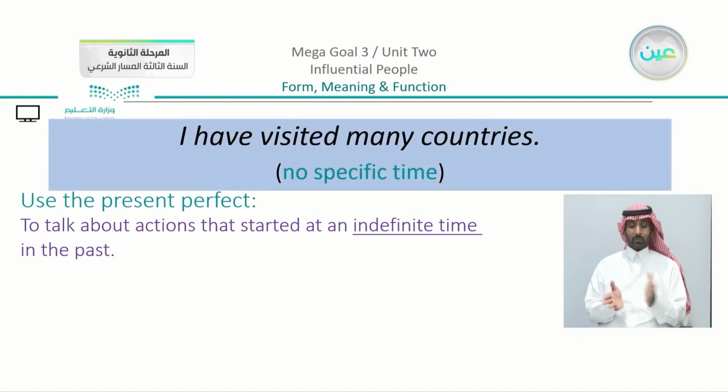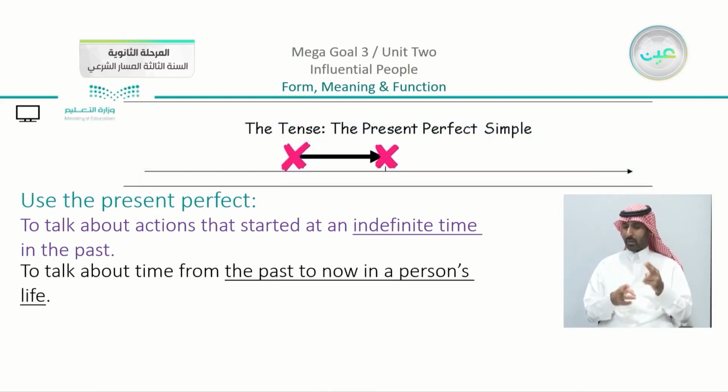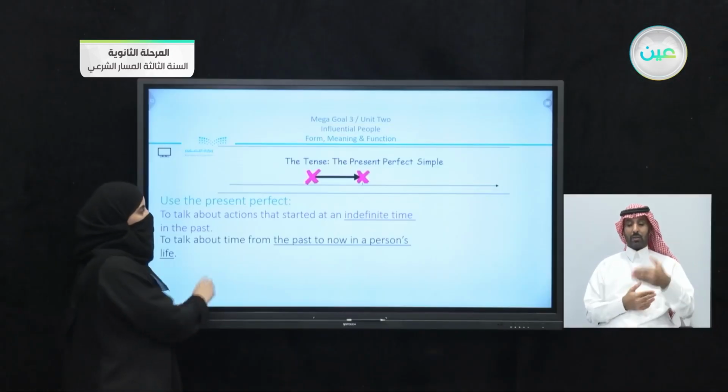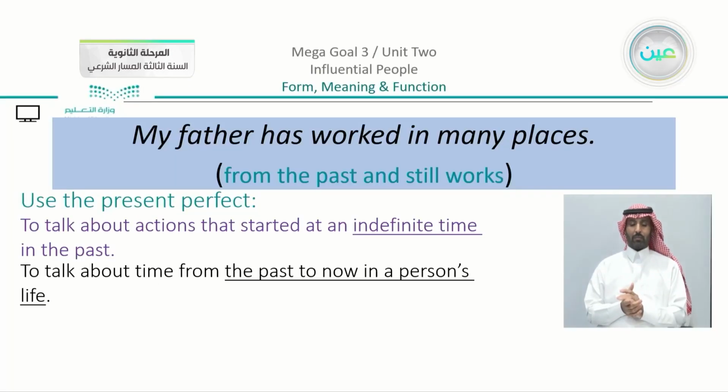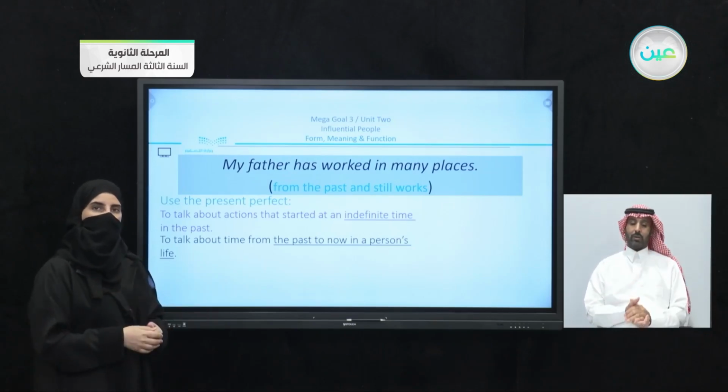Another thing we have here, for example, I have visited many countries. There's no specific time. Moving on, we have another point, which is to talk about the time from the past to now in a person's life. As I mentioned, there is some kind of connection that is still going on now. For example, my father has worked in many places. So in the past, he has worked in many places and he is still working at the present time.